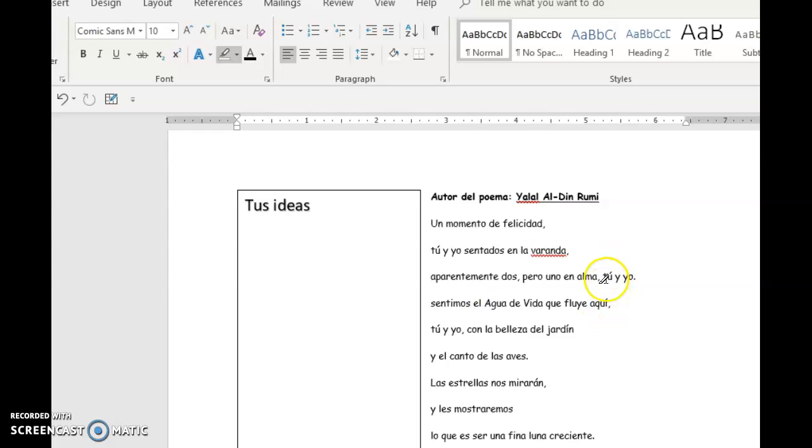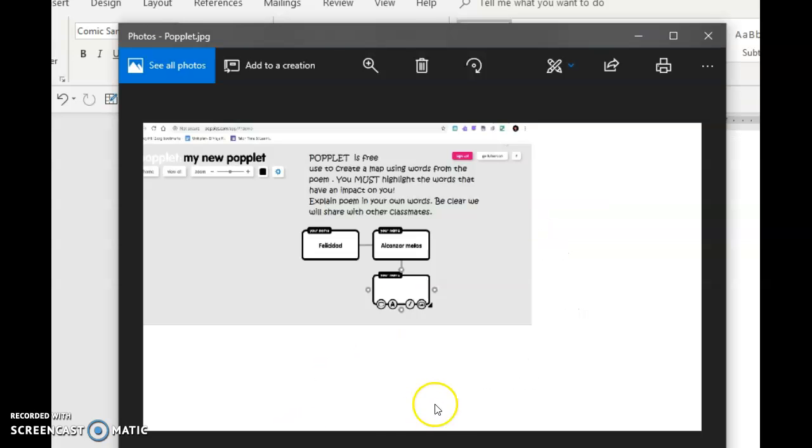Once you're done with highlighting the words, then that's when Padlet comes into place. You are going to organize those words to create your map for happiness.